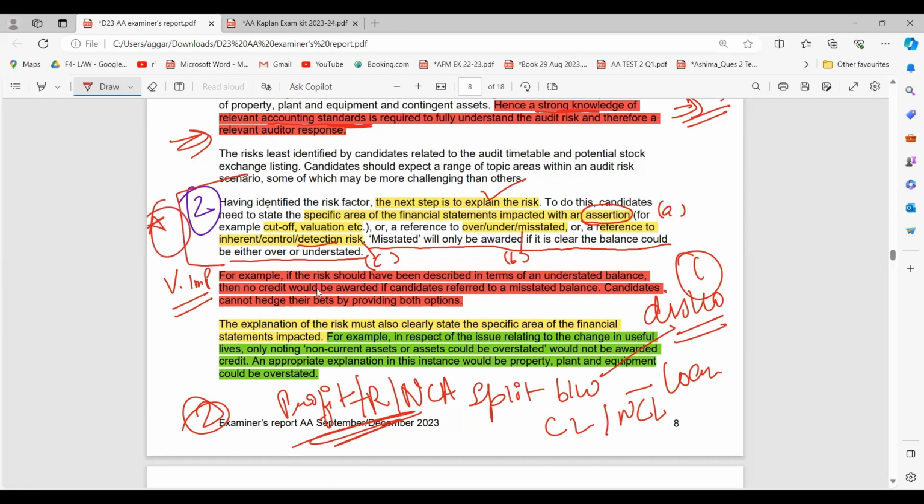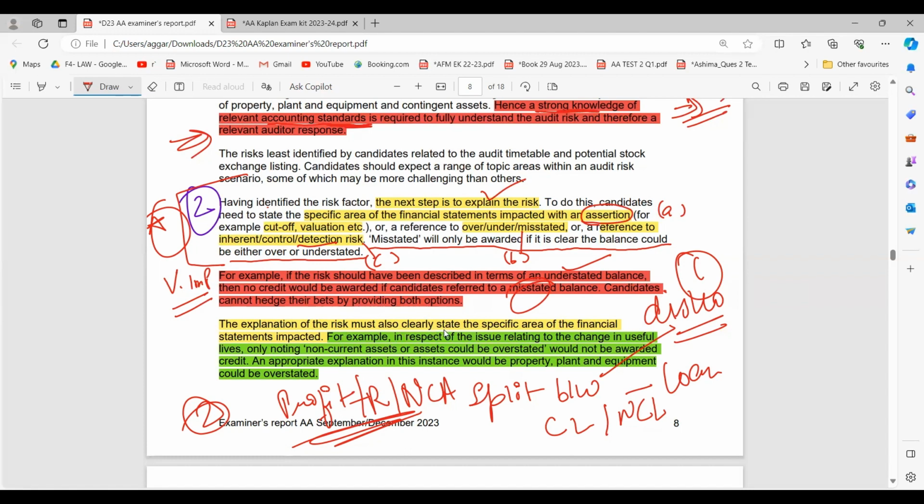Now, another thing. For example, if the risk should have been described in terms of an understated balance, as I just mentioned, this is just an example of the misstated that I discussed, then no credit would be awarded if the candidates refer to the misstated balance, right? Of course, if it is an understatement, you have to write understatement and not misstated. Candidates cannot hedge their bets by providing both the options. You cannot provide an option to the examiner that okay, you decide. No, you have to give a clear cut answer to the examiner, right?